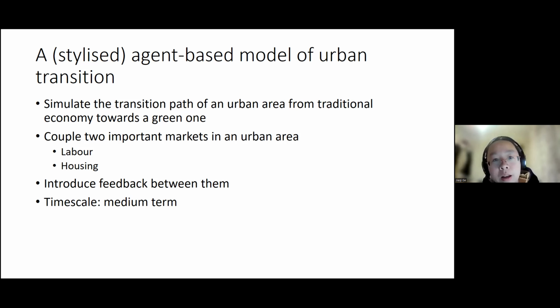So I think the medium run is somewhere that has been lacking, and also I think the transition path can be quite important, not just the outcomes. And this will also have important implications for policy.